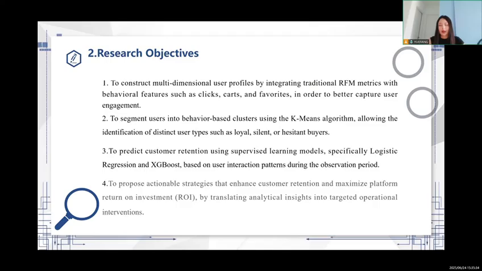or hesitant buyers. To predict customer retention using supervised learning models, specifically logistic regression and XGBoost, based on user interaction patterns during the observation period. To propose actionable strategies that enhance customer retention and maximize platform return on investment by translating analytic insights into targeted operational interventions. Okay, let's see the next PPT.